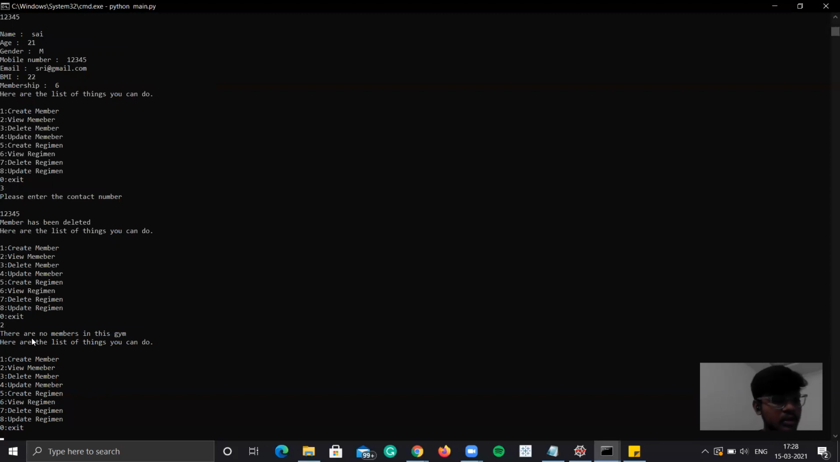So after giving the 2, you can see there are no members in this gym, because initially there were 0 members in the gym. And I had added one guy, that is Sai. But I wanted to delete him. I deleted it. And again, the number of members is 0, back to 0.